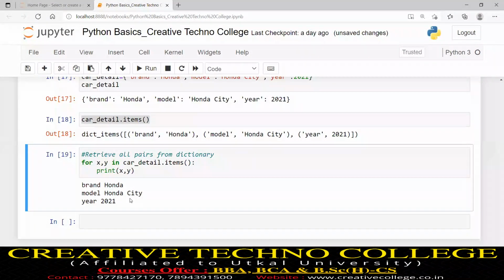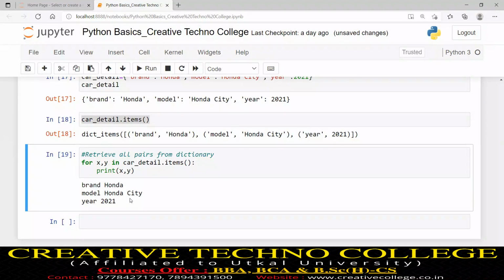All points are very simple, but there are lots of things we have to remember. Retrieving all pairs, then how to remove: pop item, del keyword; how to add, how to change. These are basic operations. If you do the practice, then automatically you can remember everything. Now we will go to our next function.